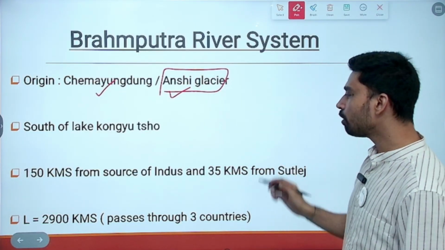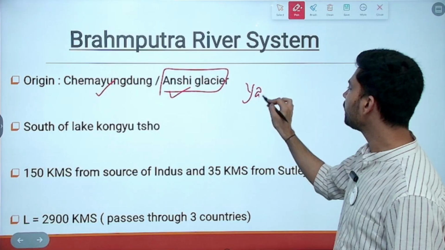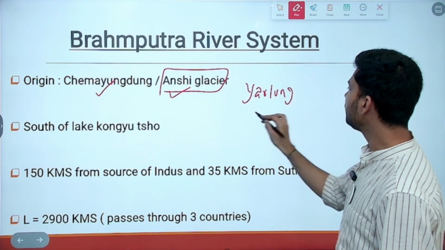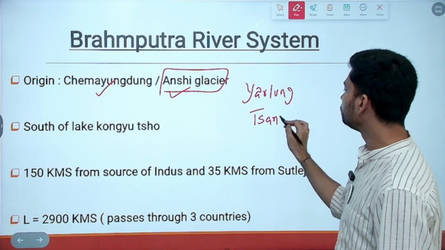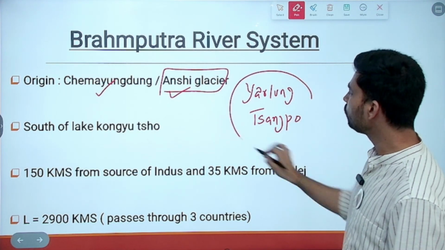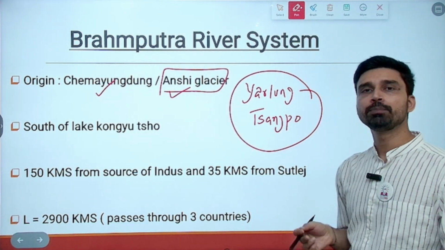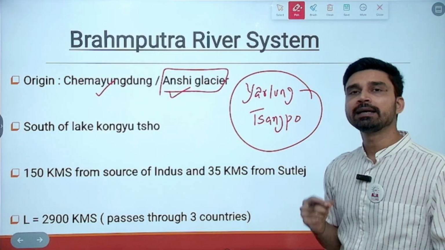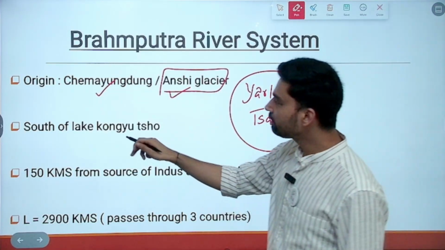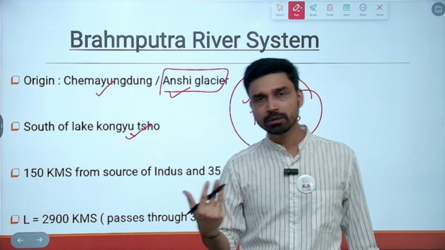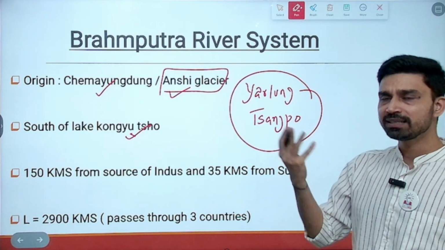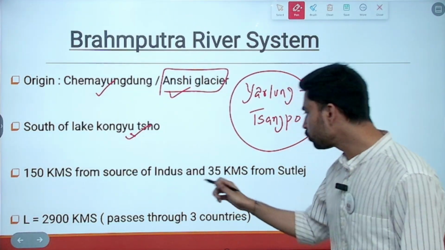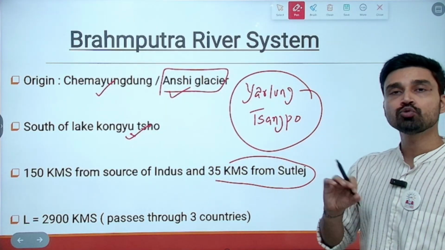But in the case of Tibet, the river Brahmaputra is locally called by the name of Yarlung Shangpo. Yarlung Shangpo is a local term which basically means the purifier. That means the river that purifies. It is originating from the south of a very famous lake in Tibet called Kongyut So. So basically means lake. It is 150 km from the source of Indus and 35 km from the source of Satluj.